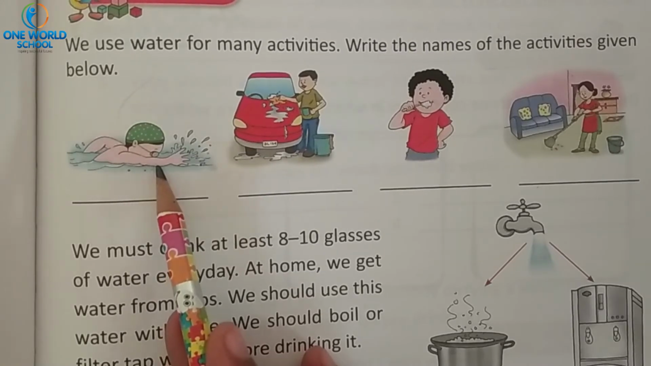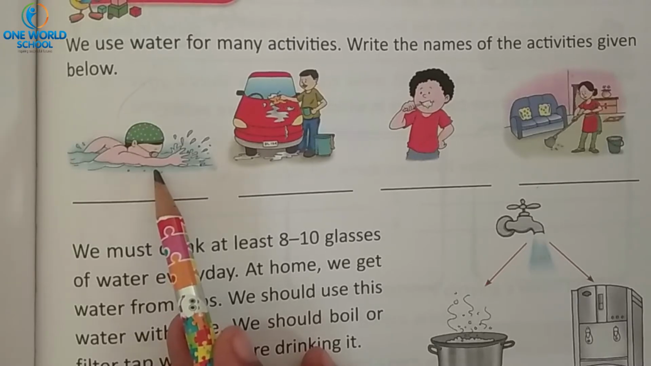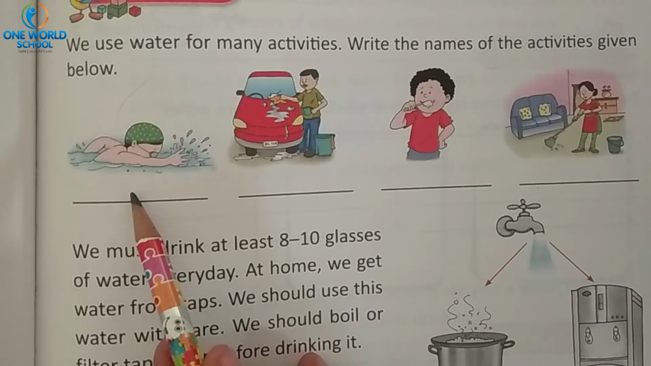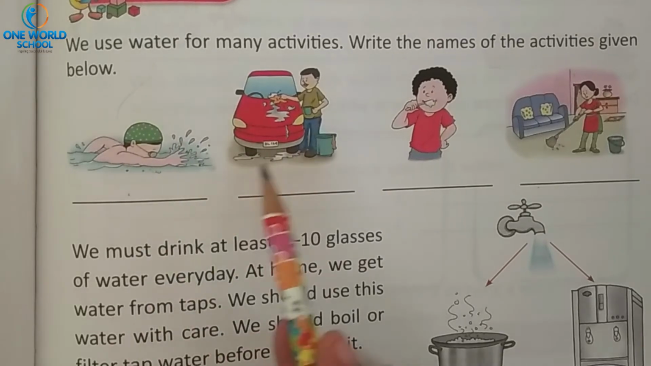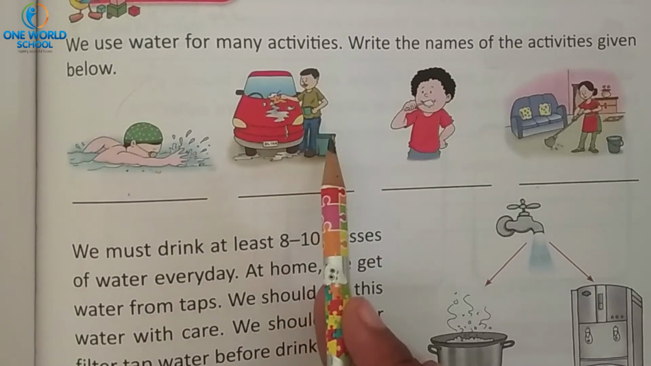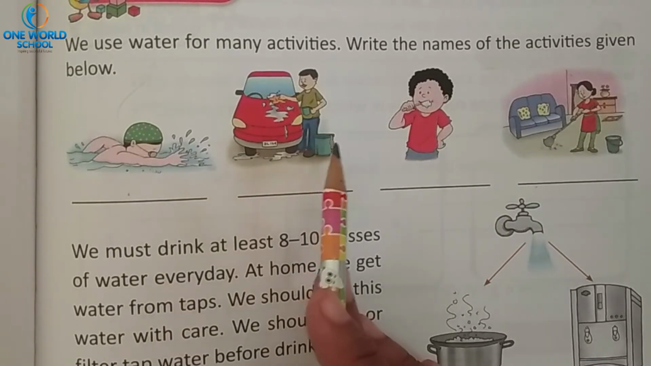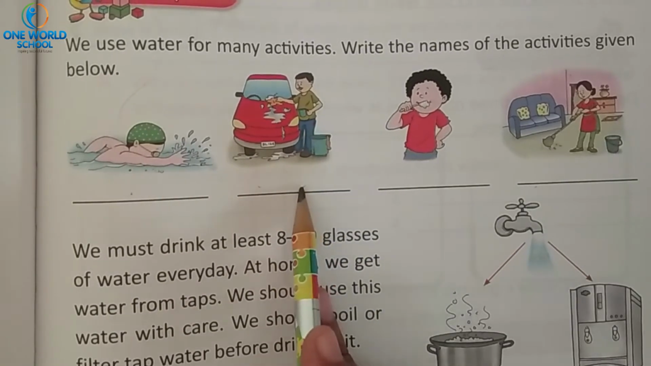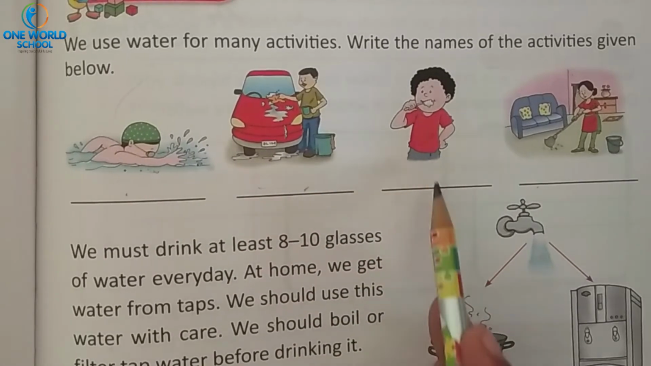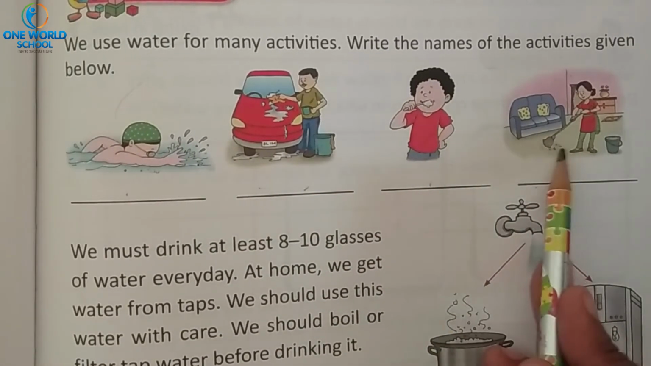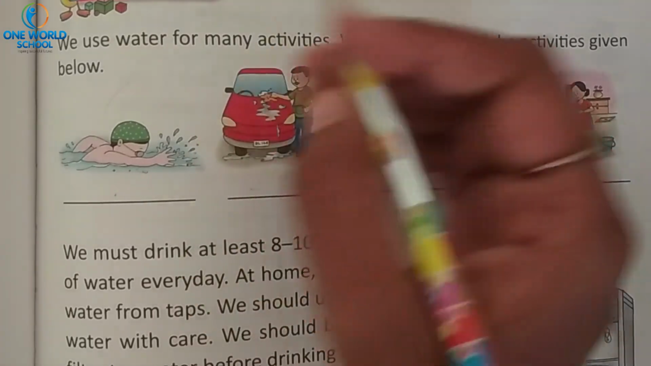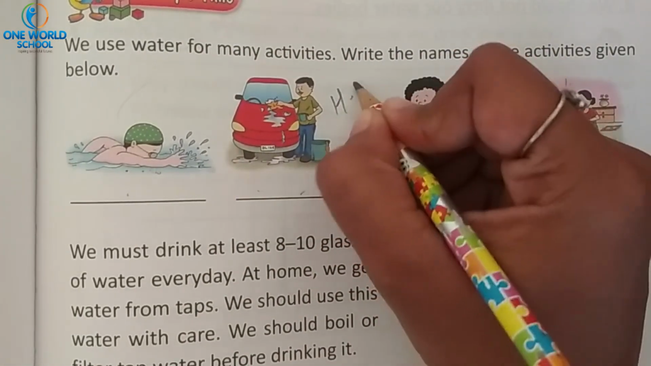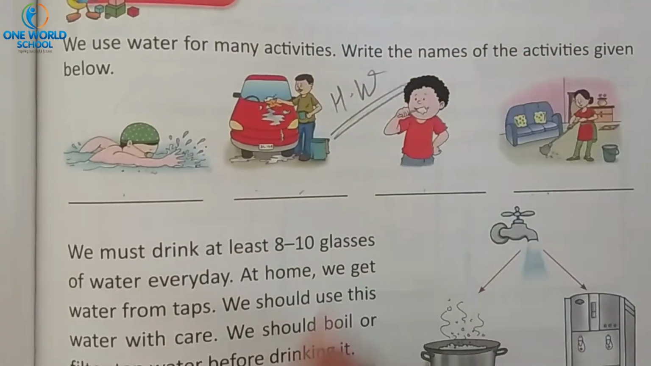Swimming. Which activity is he doing? Swimming. Do we need water for swimming? Yes. So what do you have to write here? Swimming. Next, what is this person doing? Cleaning the car. So which activity is he doing? Cleaning the car. Next is brushing. Then mopping. So this activity you have to do in the homework section.